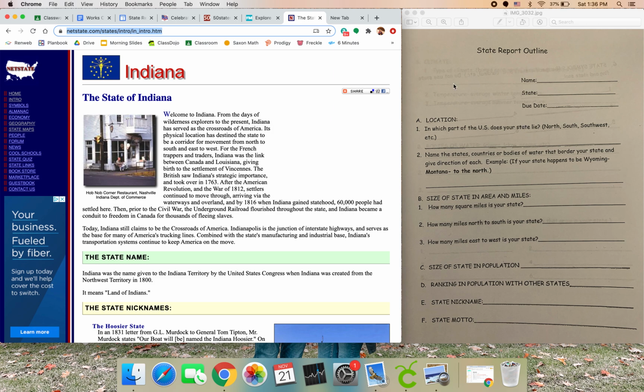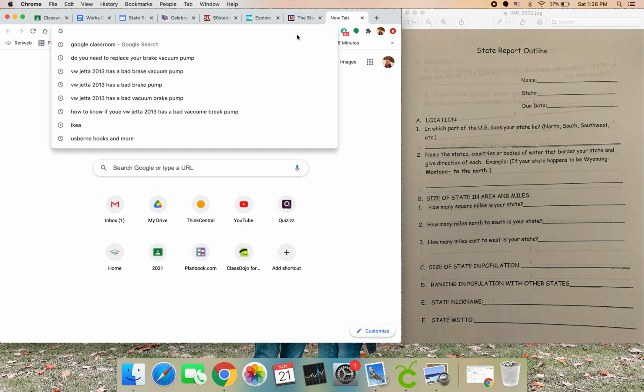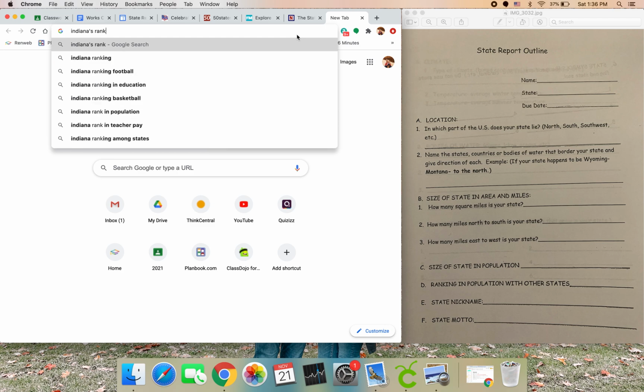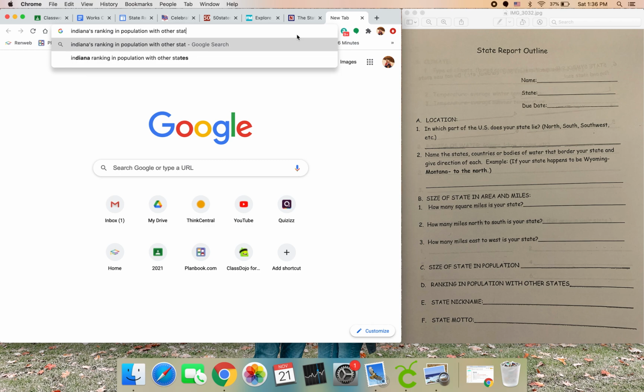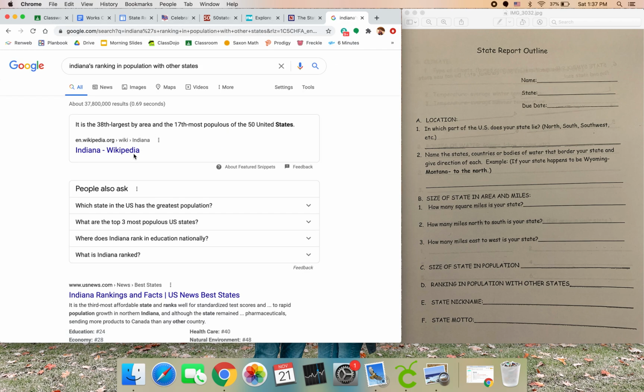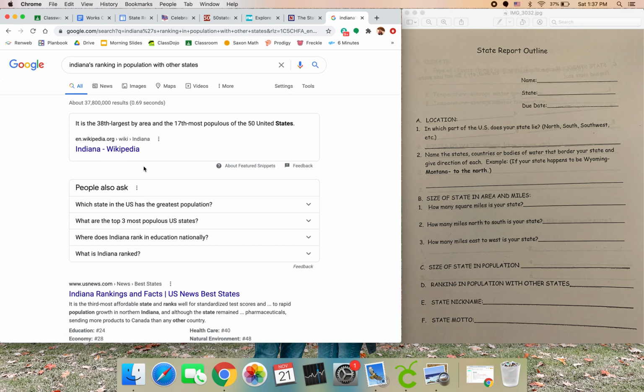So for today, what I want you to do is this first page, the size of state and population. That means how many people live in the state. The ranking in population with other states is, does it have the most people? So if I come over here to Indiana's ranking in population with other states, see, 38th by area and 17th most populous of the United States. That means it's the 17th biggest populated of the United States. But do you see how that's Wikipedia? I don't want to use that.